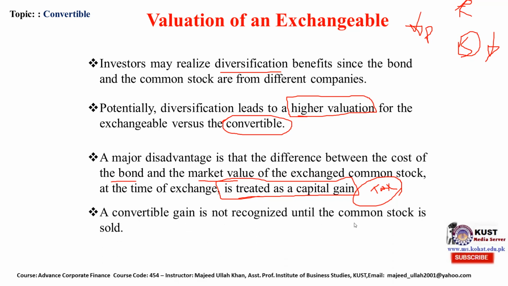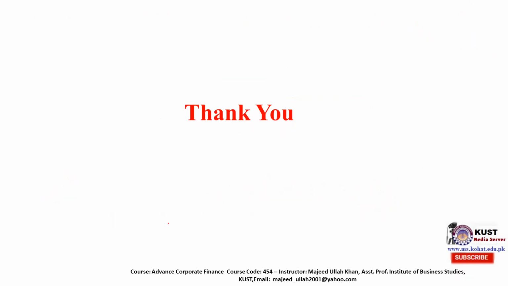Convertible gain is not recognized until the common stock is sold, obviously. So you cannot sell your option in the open market. In the other case, you can sell the option that is available to you on the bond, but in this case you cannot sell the option. You will practically convert your security into exchangeable common stock. Thank you.